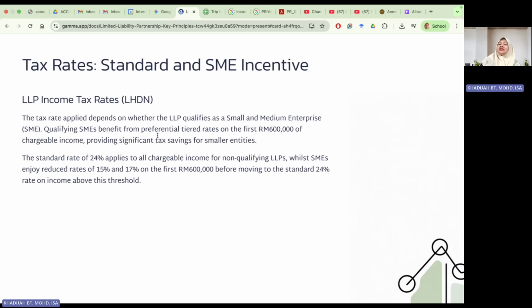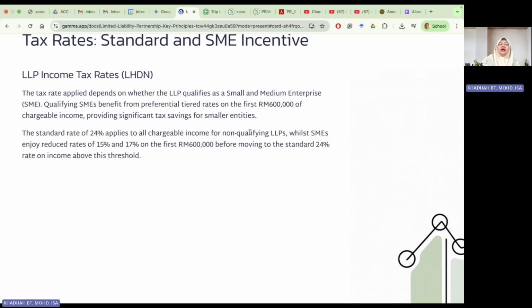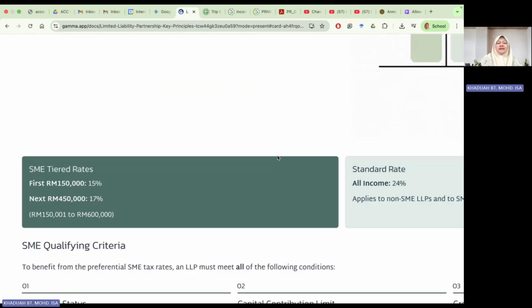The benefit of preferential tiered rates means that SMEs have preferential rates on the first 100,000 of chargeable income, providing significant tax savings for smaller entities. However, other than SMEs, the LLP will be taxed at 24% of chargeable income. For SMEs, they have reduced rates of 15% and 17% on the first 100,000 before they go into the standard 24%.